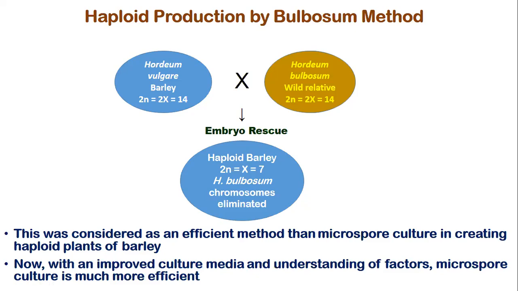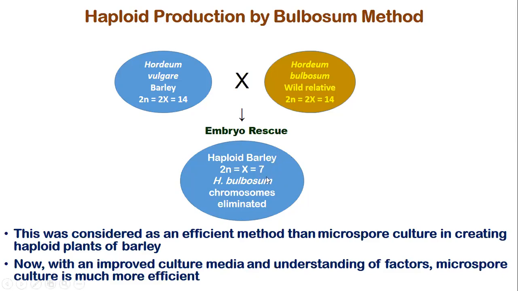Once they produce gametes, they will produce gametes with n or x, where n and x are the same, and the gametophytic number is equal to 7. Once these gametes fuse, they form a diploid with 14 chromosomes, and out of the 14, the 7 chromosomes of bulbosum get eliminated.